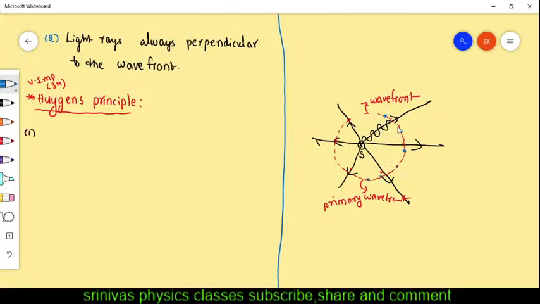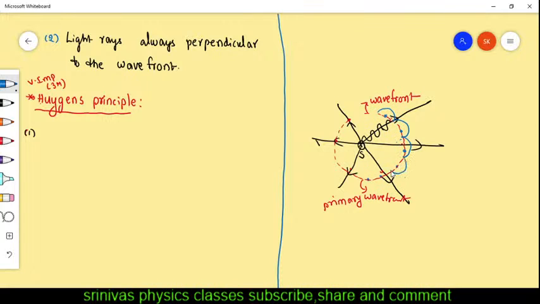It acts as a source again. The actual source is the original one, but every point on the wavefront also acts as a source, and it can produce a new disturbance and a new wavefront. It will produce these blue color new wavefronts.